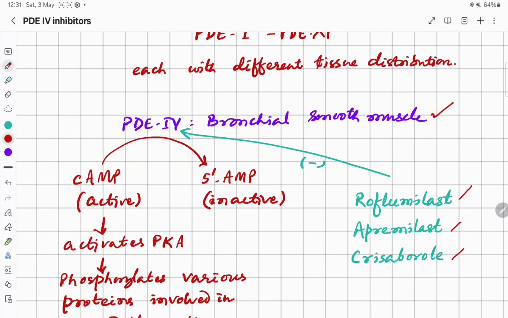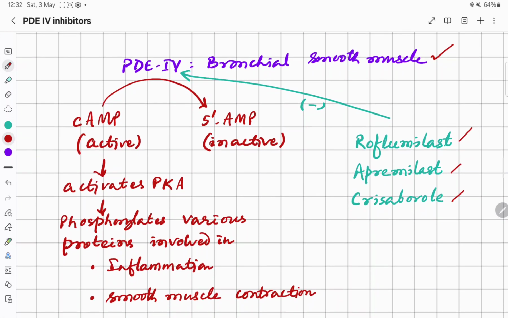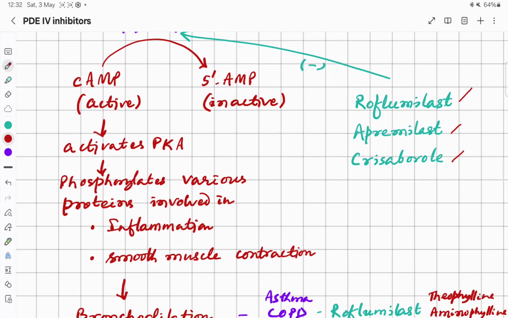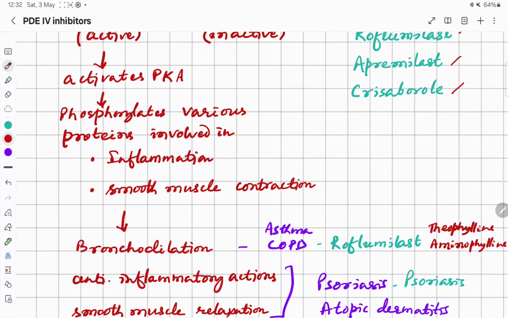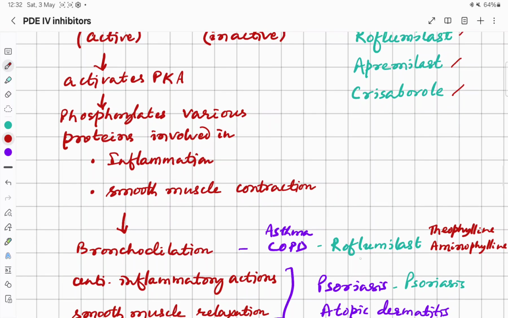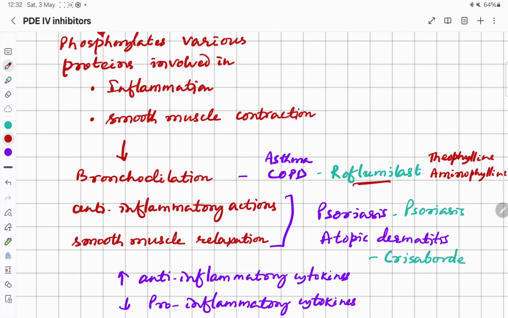which inhibit the degradation of cyclic AMP to 5-AMP, and cyclic AMP, as we know, is the second messenger of beta 2 receptor mediated action, which activates the protein kinase A, and it phosphorylates various proteins involved in inflammation and smooth muscle contraction, and in this way it has bronchodilatory action and anti-inflammatory action or smooth muscle relaxation action. And the drug, mainly roflumilast, is used as a bronchodilator in asthma and COPD.